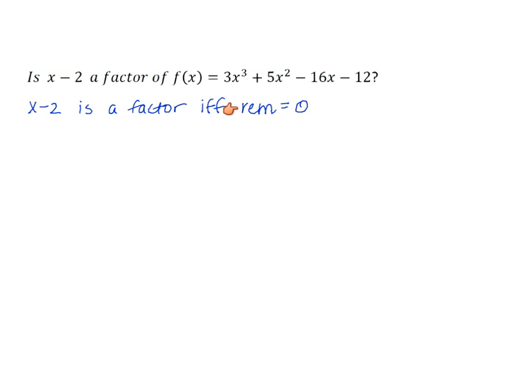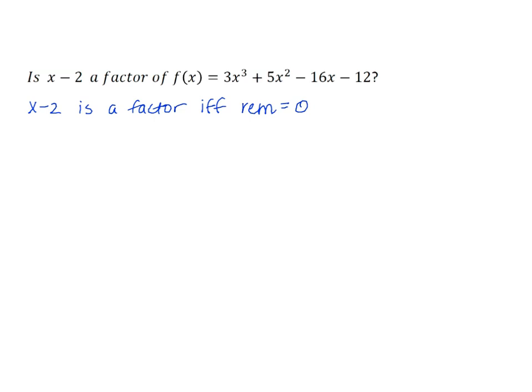And by saying if and only if, that means I could also read this the other way. If the remainder is 0, then we know that this is a factor. And if this is a factor, then the remainder is 0. By putting if and only if, that means it works both ways. It's bidirectional.